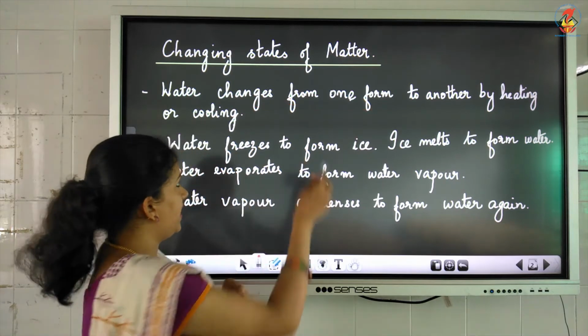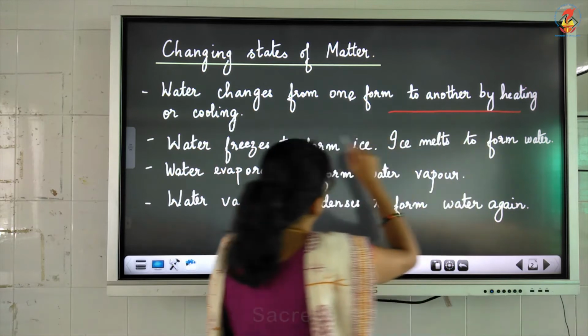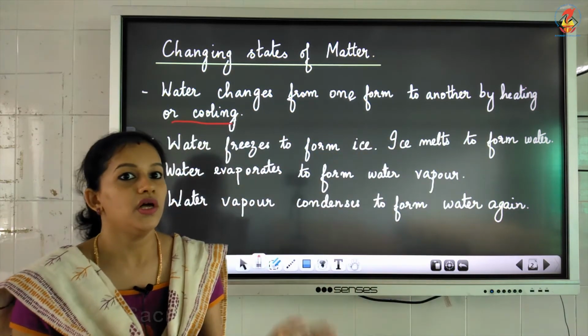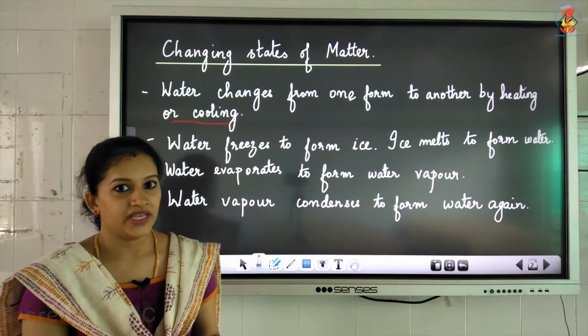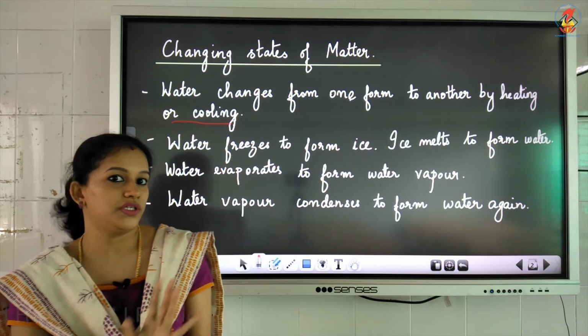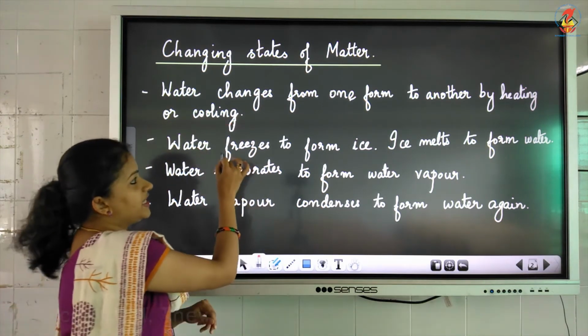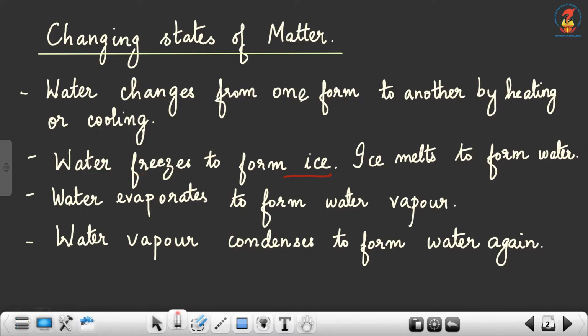So as I said, water can change from one form to another by heating or cooling. When you heat water or when you cool water, it will change its form. It will turn into ice or it will turn into vapor. If you freeze this water, water will form ice, isn't it?